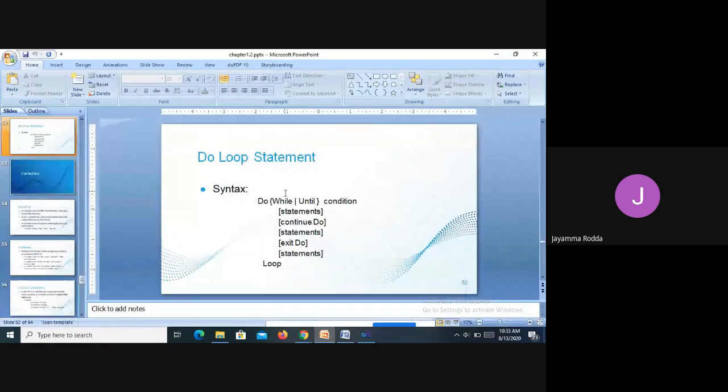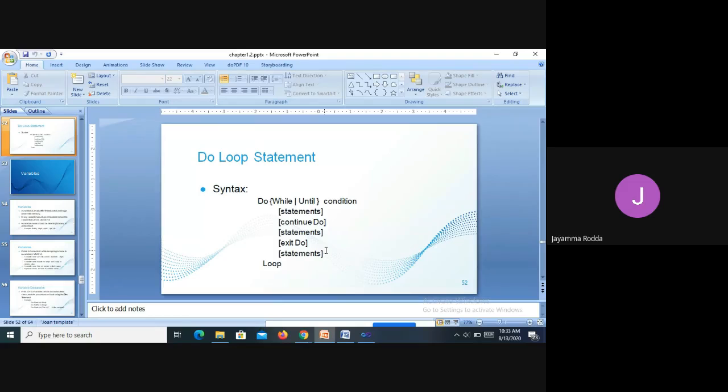So this is the syntax for the Do Loop statement. Do, either you can use While or Until, anything you can use, and the condition will be given. Whatever list of statements you have, you can write here. If you want to continue Do, you can continue with that. If you want to write any statements, you can write. If you want to exit, you can exit.